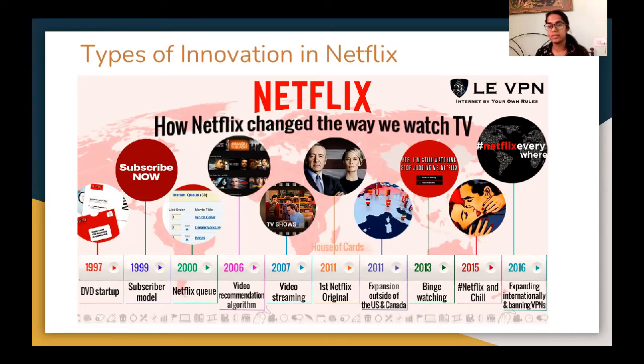The product innovation, the basic idea behind it has stayed the same, but the efficiency of the service has increased, like the video recommendation algorithm, which has become better and provides better suggestions and a better experience to the watcher. Their video streaming has made it possible for Netflix to stream easily and to make it more viable.